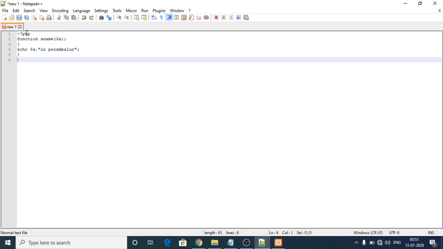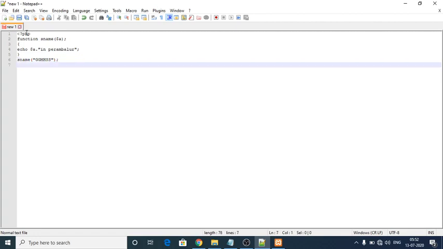So what is my function name? For that I have to give the value. Yes name is my function. So within that I have to give a statement within double quotes, G G M H S S. Okay, this is my value for my function. With this we conclude the program.